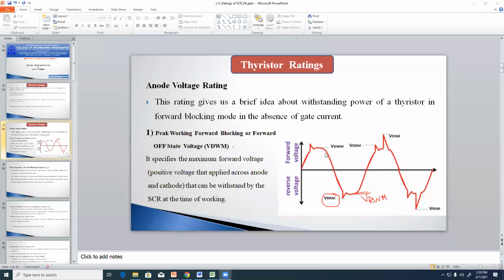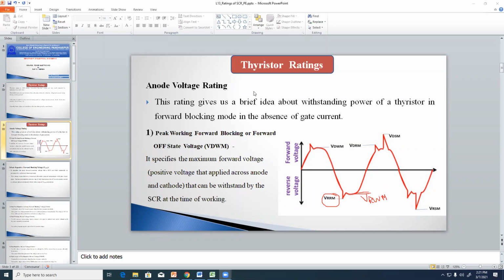Because pure sinusoidal voltage is not available all the time. Sometimes transients can occur, sometimes peak voltage occurs. Whatever distortions can occur in the voltage waveform or supply voltages, the thyristor should be able to handle them. So you should specify the ranges of the distortions.